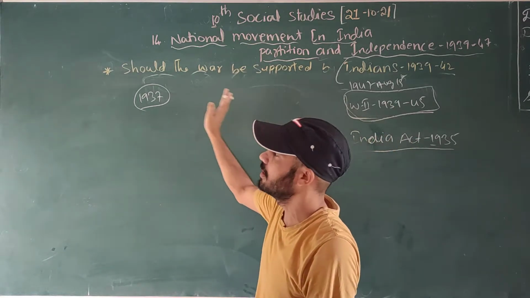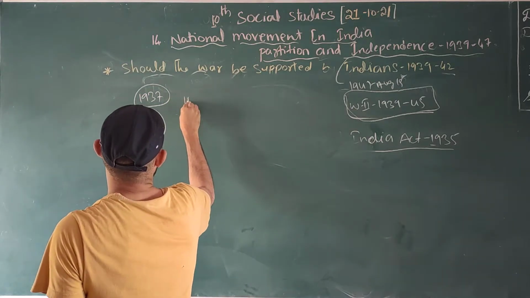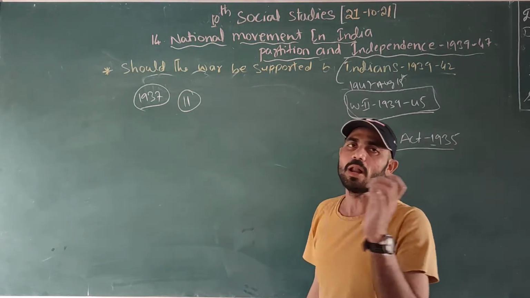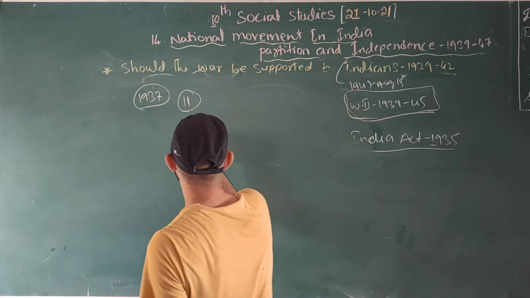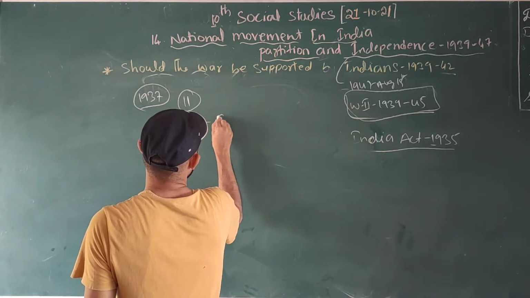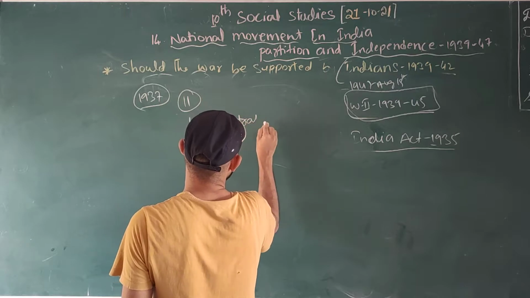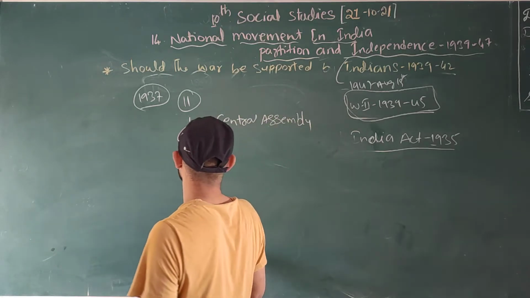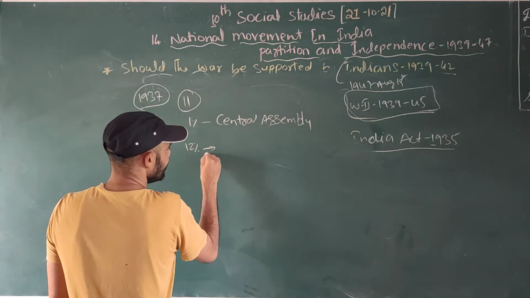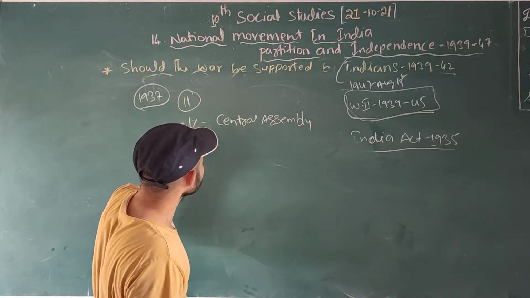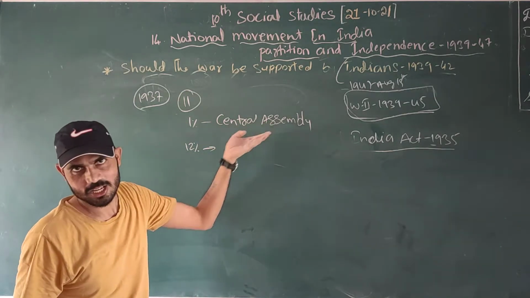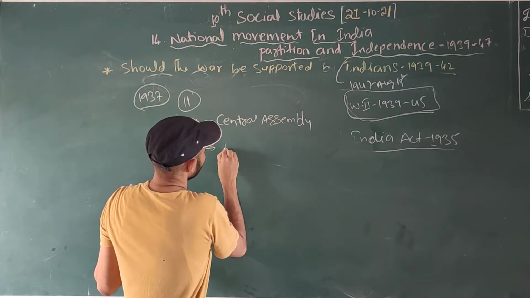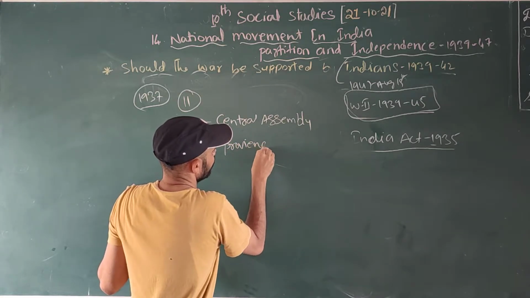So the election was held in 1937 in the 11 provinces. But not all people had the right to vote. Only 1% of people could vote for the Central Assembly, and only 12% for the Provincial Assembly.